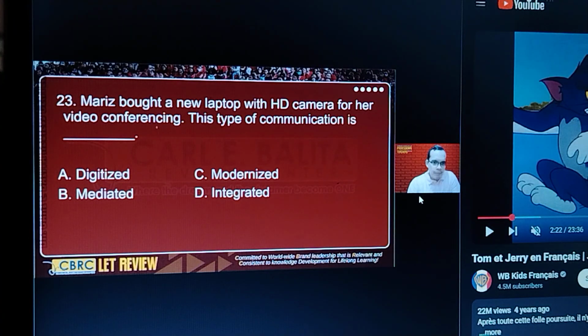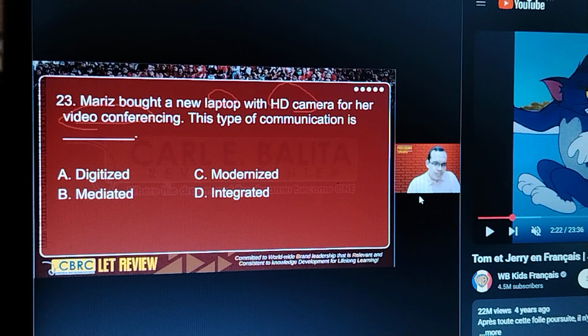Next keywords here: laptop, HD camera, and then video conferencing. So these are technological tools. What do we call this type of communication? It's called mediated communication, right? Because they use technology. Another word for mediated is what? If you remember, extended communication. Okay.